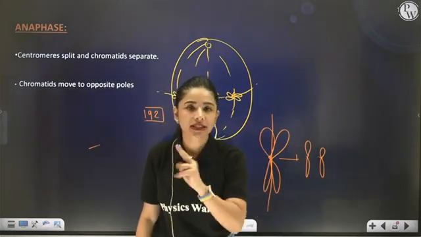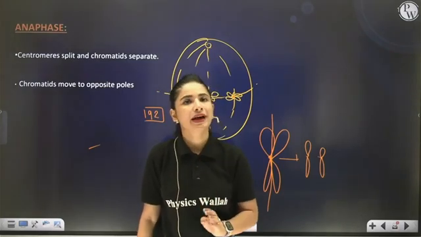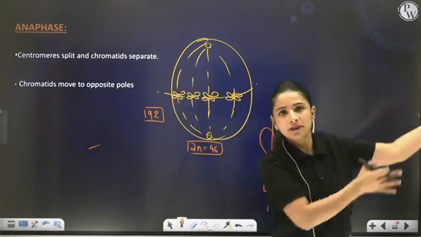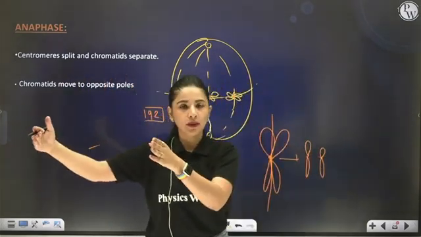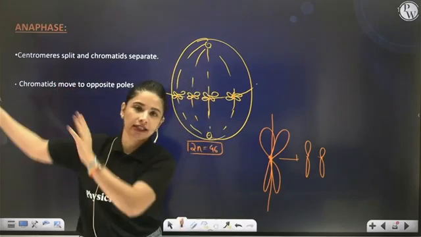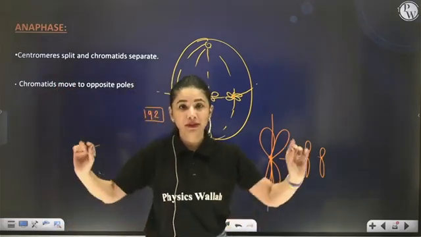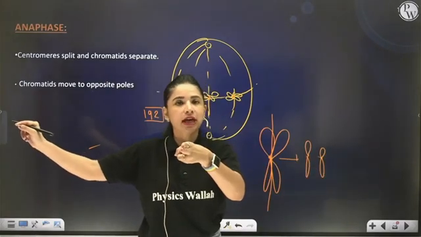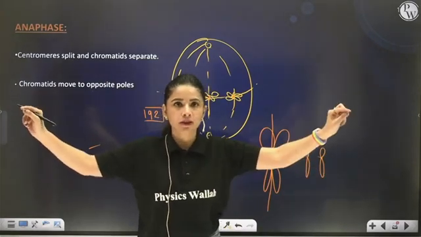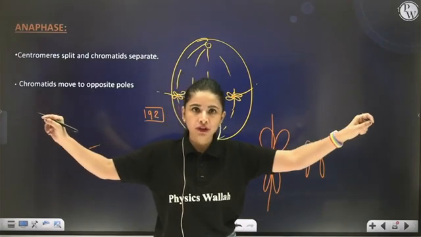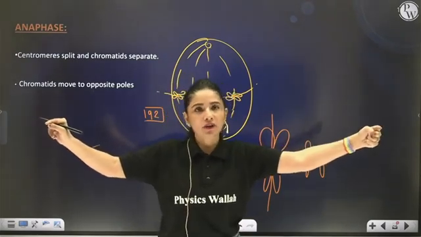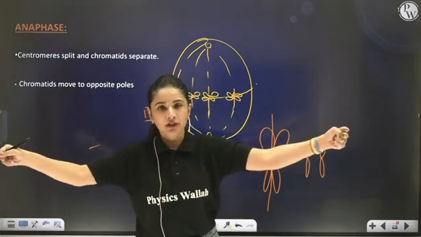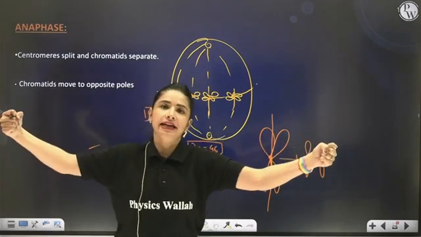Suppose that rope gets cut from the center, what will happen? Half of the rope carrying the clothes will go towards one end, and the remaining half of the rope carrying the clothes will go to the other end. This only happens now because pressure is being applied from two ends. After the rope gets chopped off from the center, the pressure applied from the left will pull half of the rope towards the left, and the pressure applied from the right is going to pull the rope towards itself.